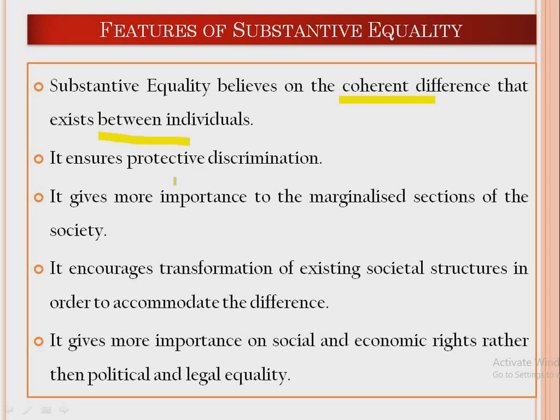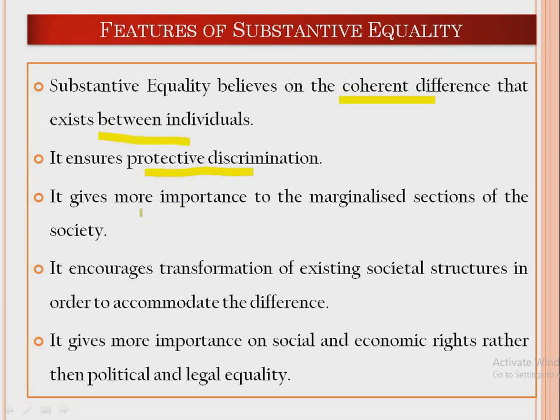Secondly, because they understand that people are different, there is a need for protective discrimination. So substantive equality therefore also gives importance to protective discrimination. And what is protective discrimination? Protective discrimination basically means to provide a system of protection to those people who are being marginalized by the mainstream groups.